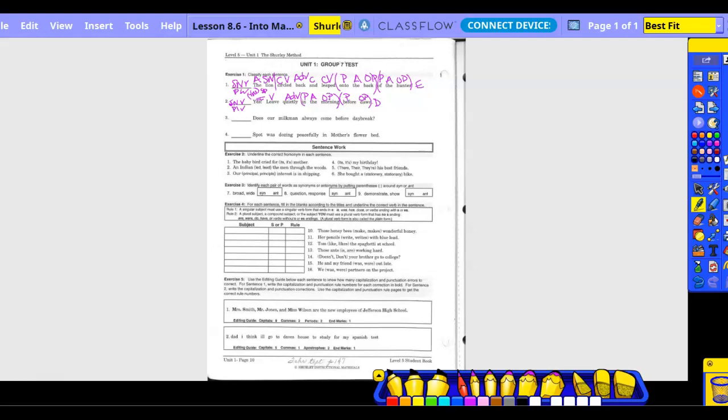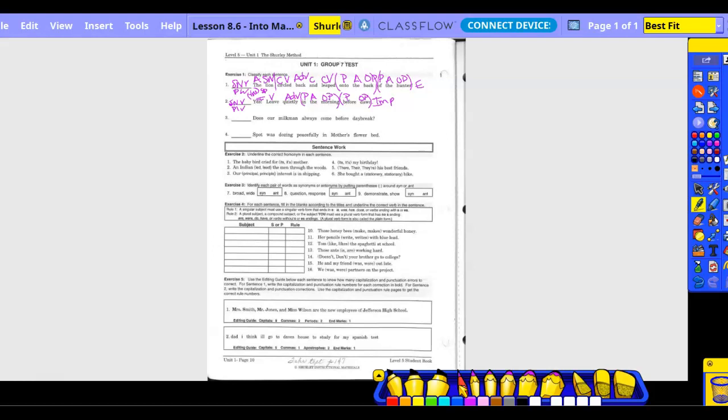Go back to the verb, divide the complete subject from the complete predicate. Yep, it's a command. So yep, it wouldn't be declarative, it would be imperative, right? Okay, so where does that always go?